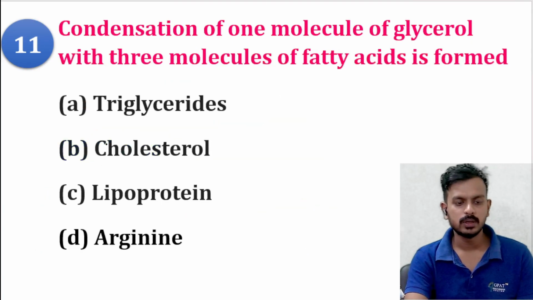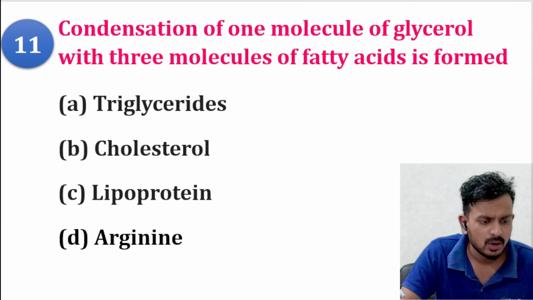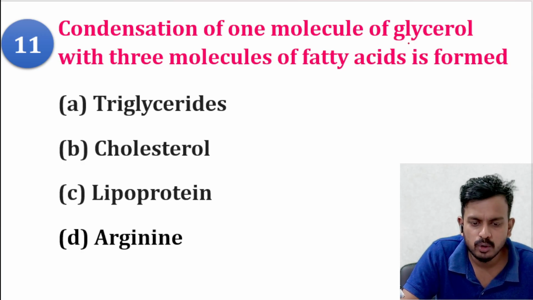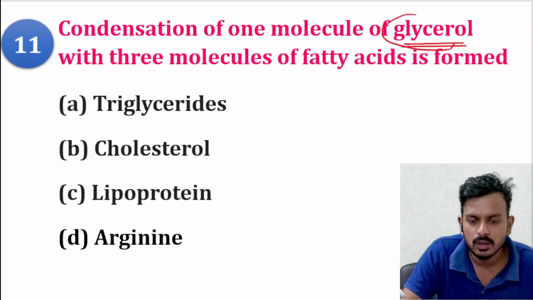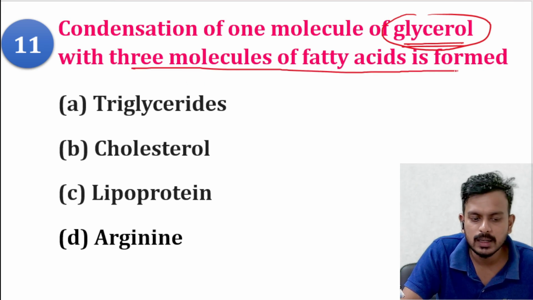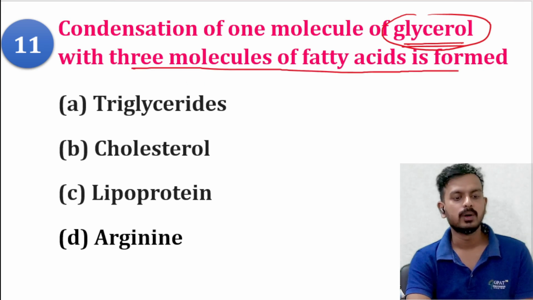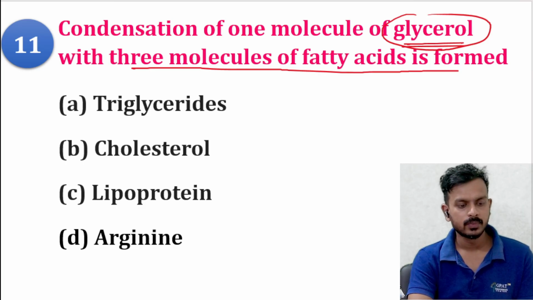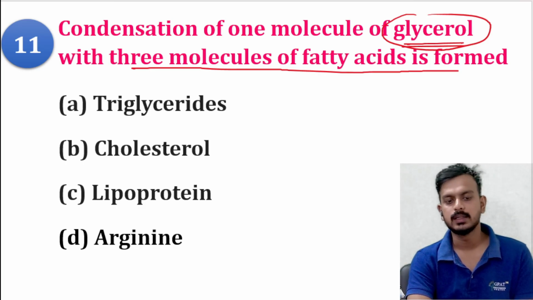Now moving to the next question. Condensation of one molecule of glycerol with three molecules of fatty acid forms what? Triglyceride, cholesterol, lipoprotein or arginine.